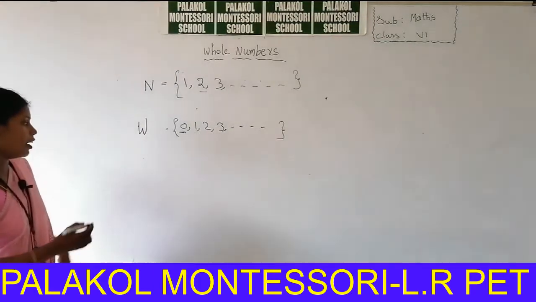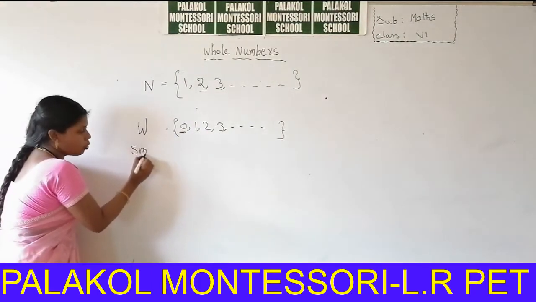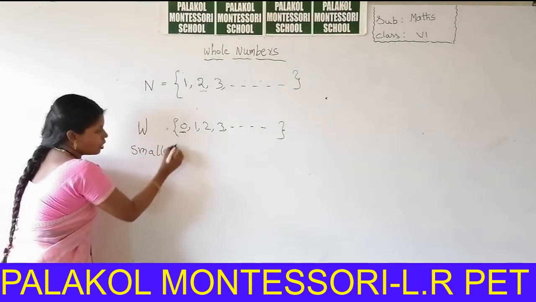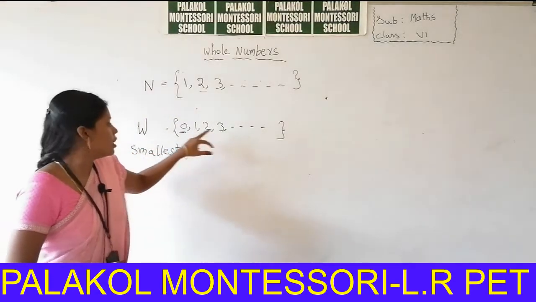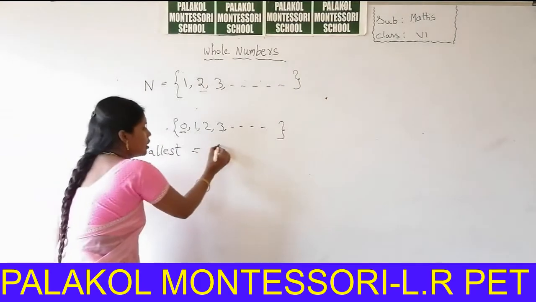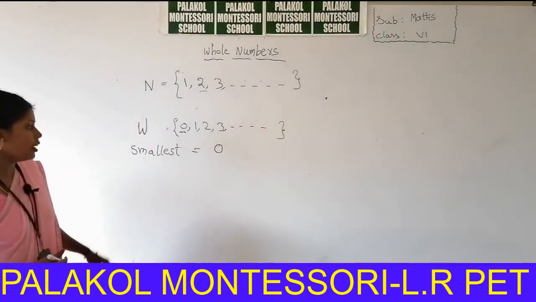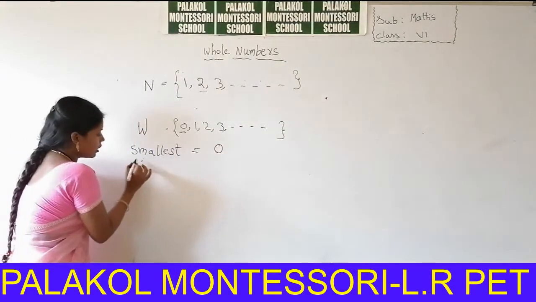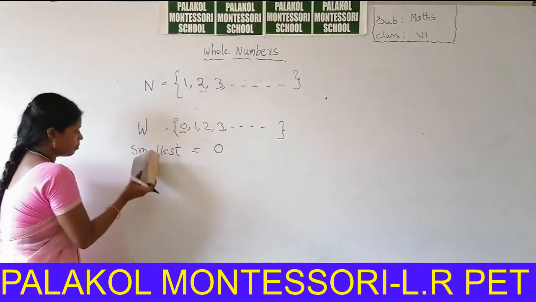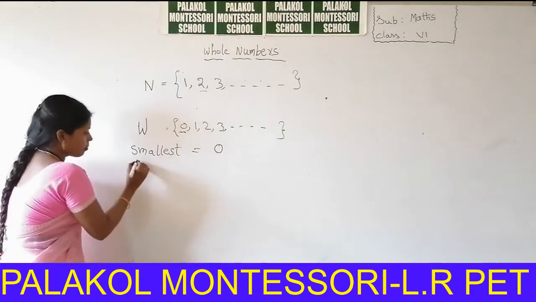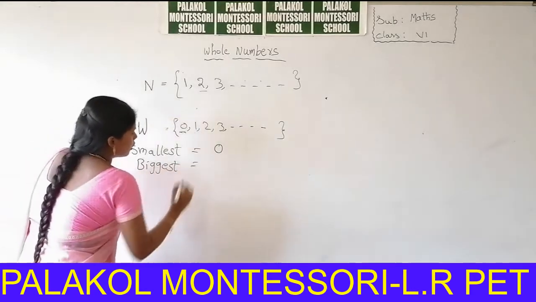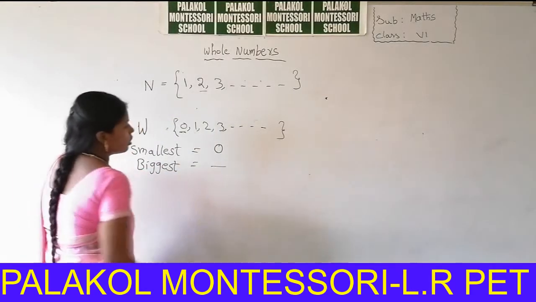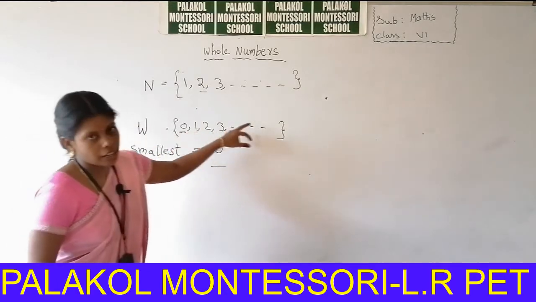In the same way, what is the smallest whole number? In whole numbers, the smallest number is 0. And what is the biggest whole number? No, there is no biggest whole number, because there is no ending in the whole numbers.